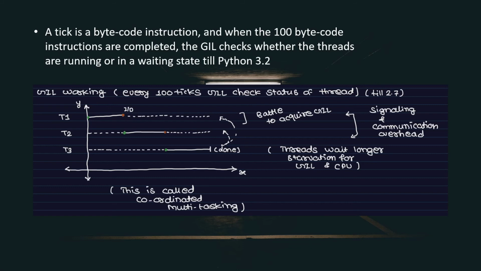So these two problems, the battle to acquire the GIL and threads waiting too long, are called signaling and communication overhead. And this type of multithreading is called coordinated multithreading. But this is the story before Python 3.2.